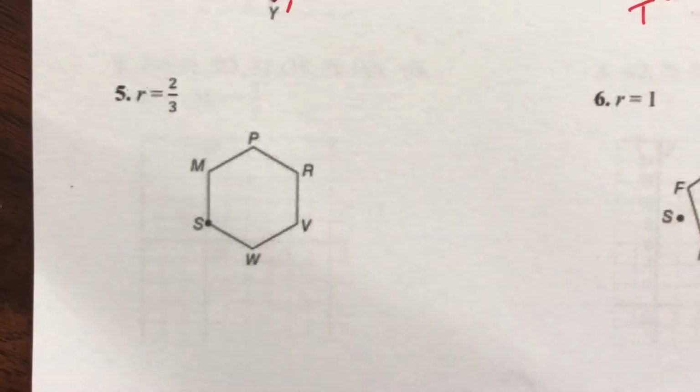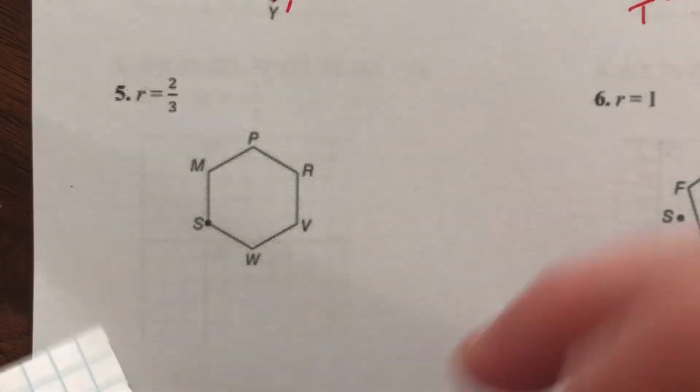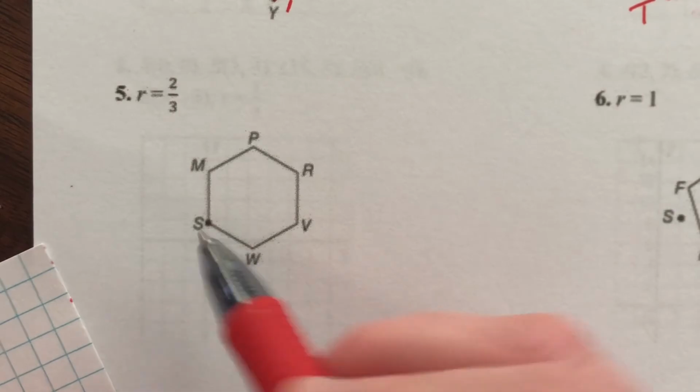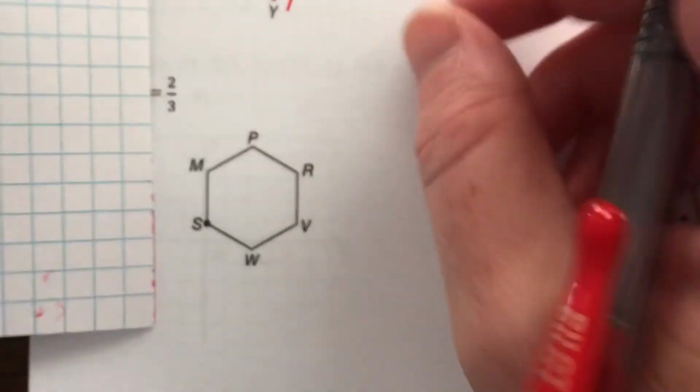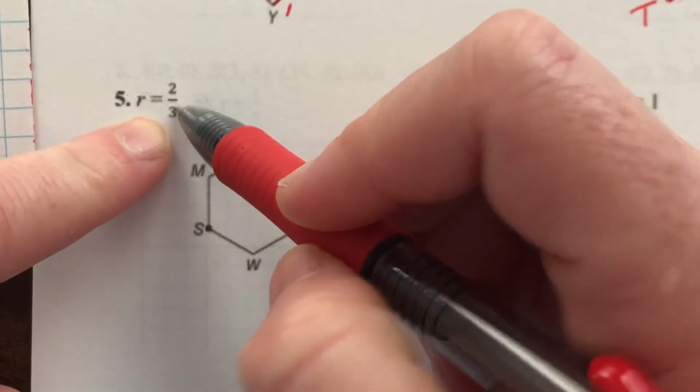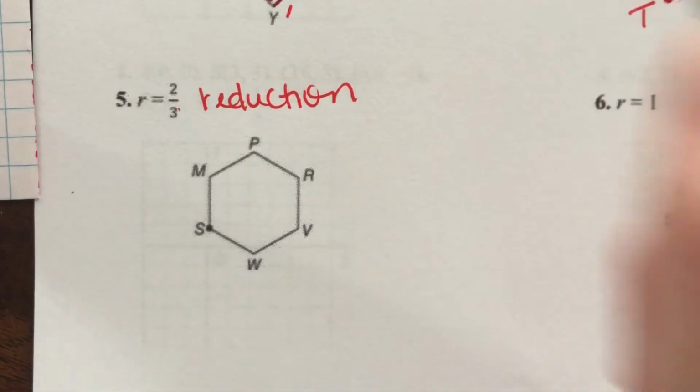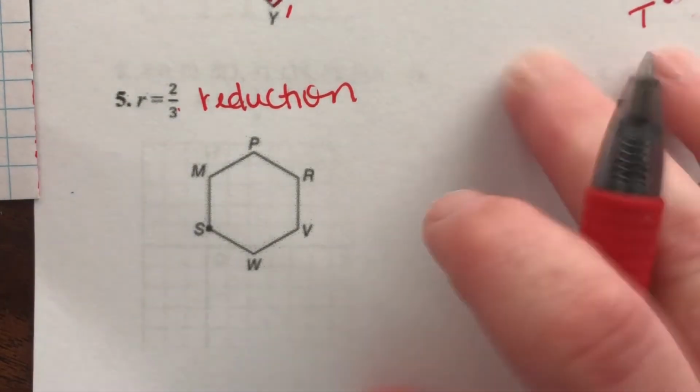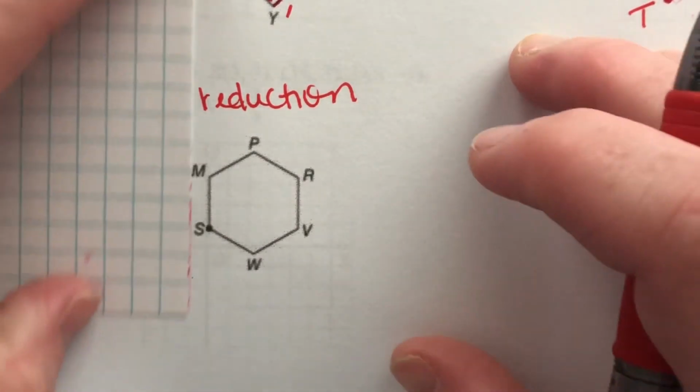All right, R, 2/3. Okay, so we have point S right here. This is going to get smaller now. This is less than 1, so this is a reduction. Just to remind you, we're going to be drawing a smaller shape. Okay, so we're going to measure.